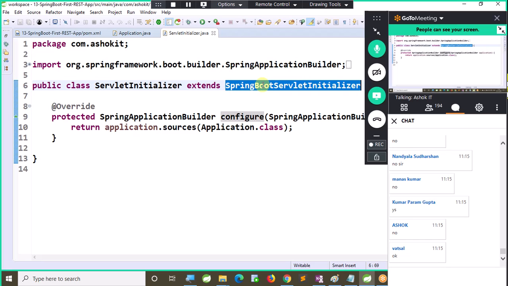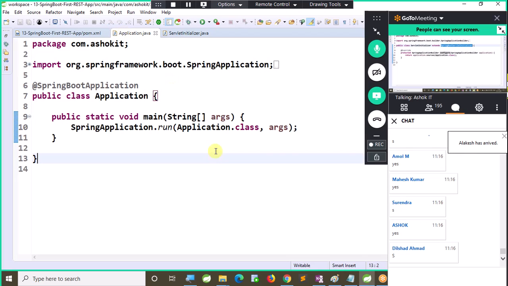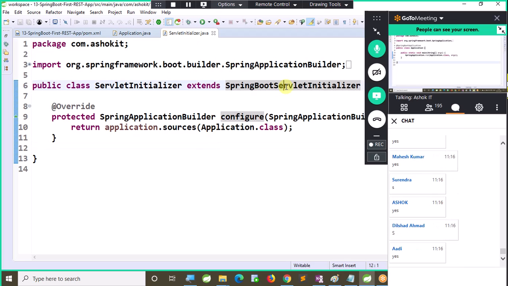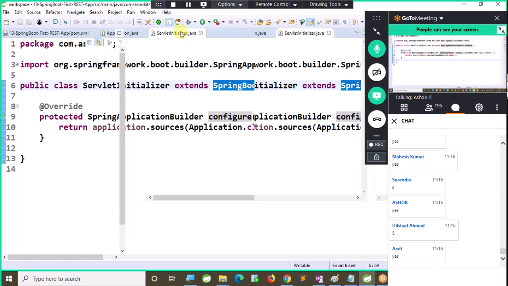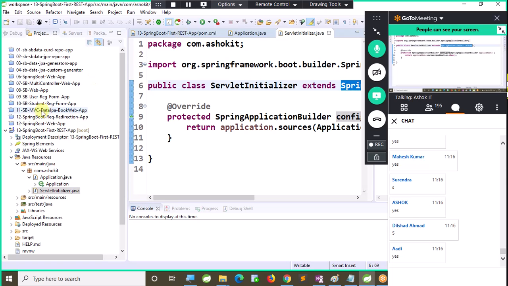Those components will be registered with this Servlet initializer component. So with this, pom.xml is clear, and the two classes which are created are also clear. One is a start class, another one is an initializer class. The start class is the entry point for the boot application execution. The initializer class will initialize the web components which are required to load when the application starts.